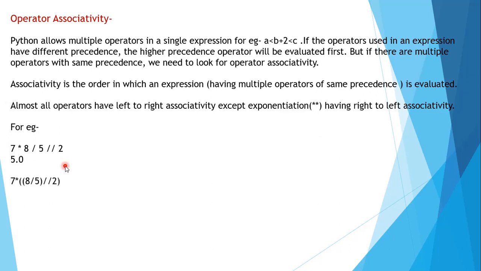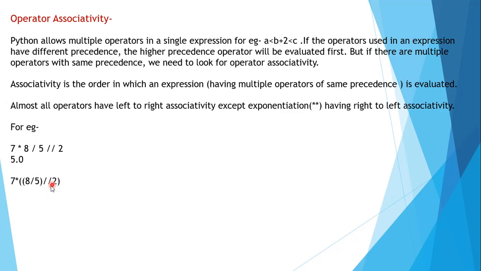Now suppose you have this. The brackets have to be given the first priority, because this multiplication and this floor division have the same precedence level, but the bracket has a higher precedence. So first the bracket will be sorted out. The result will be 8 by 5 first, that will be 1 point something.